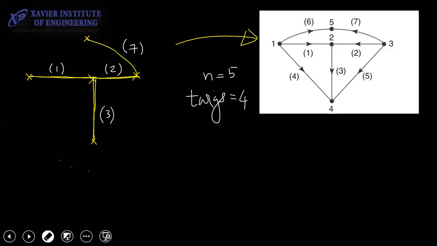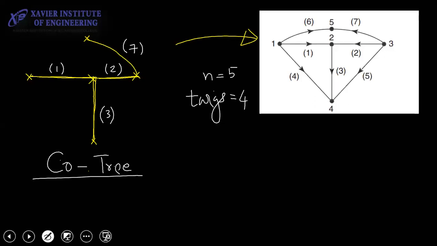So this, what you see here, is nothing but a tree. Now there is another word which is called co-tree. So yesterday we studied a graph. We saw an electrical circuit. We converted the electrical circuit to a graph. We gave it some direction and we called it oriented graph. From the oriented graph, we made a tree. A tree is nothing but a subset, matlab part of the graph. Now we looked at what is a twig.